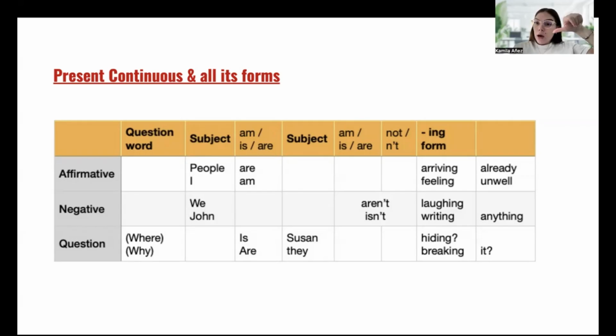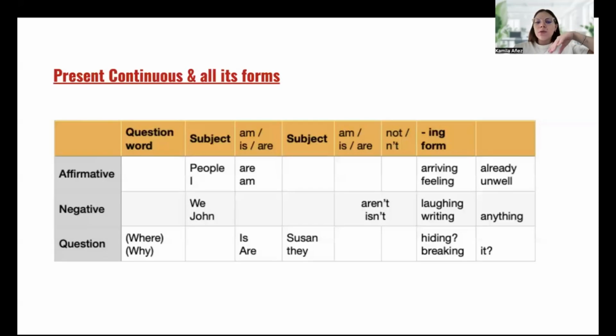We can talk about names. We can say names. We can talk about subject pronouns: I, you, we, they. For the verb to be, it will be am, is, are. Depending on if you are using I, it's am; for you, we, they, it's are; and he, she, it, it's is, right?